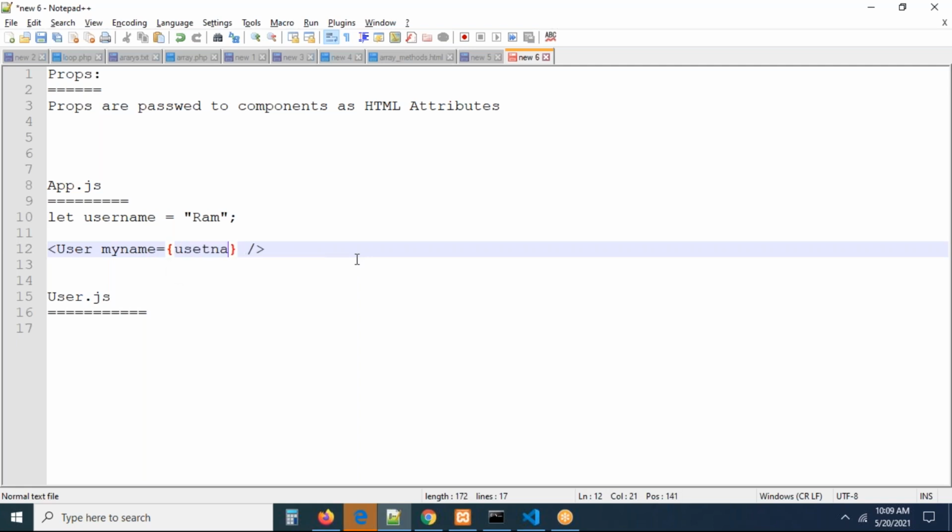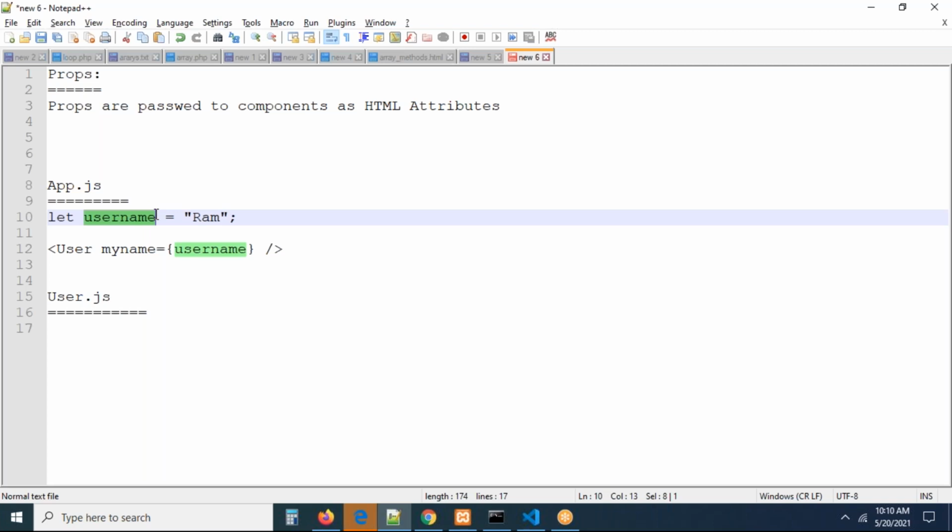You have to pass it like this. This is a way of accessing the data from the component. The property name is your choice, you can take any name, but the variable name you want to pass, you have to pass here. This variable may be a string, a number, an array, or an object also.